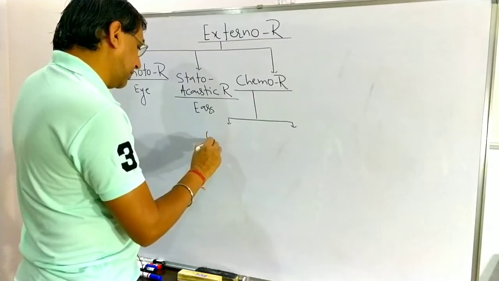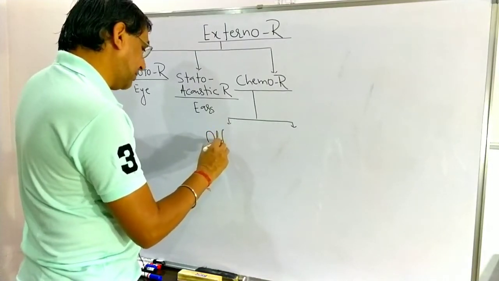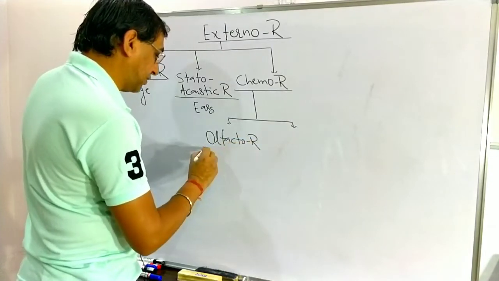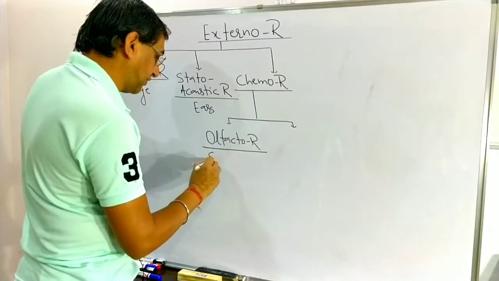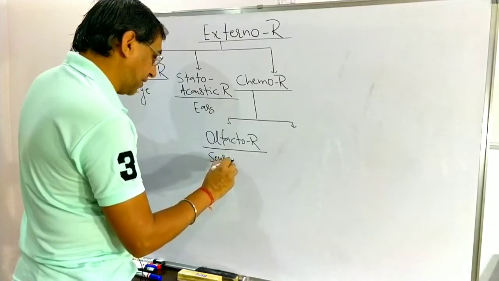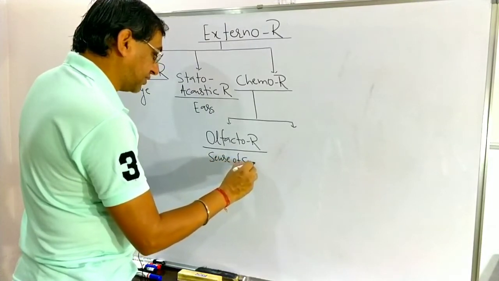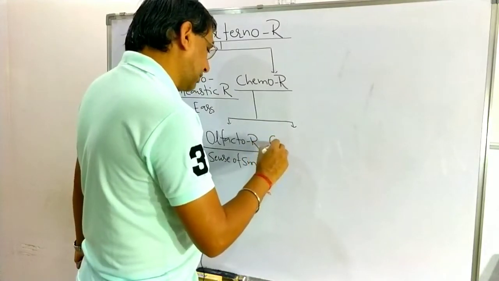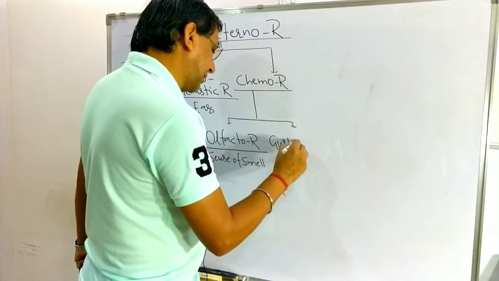The first one is known as the olfactoreceptor, that is related with the sense of smell. And the second one is known as the gustatoreceptor.